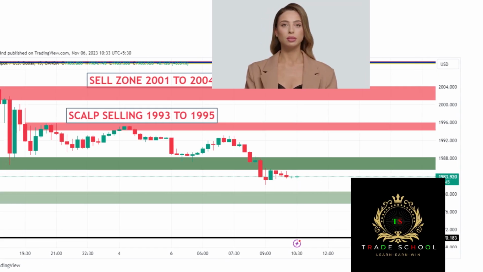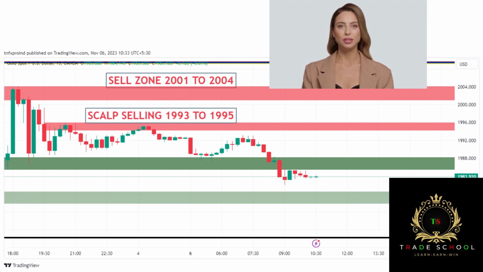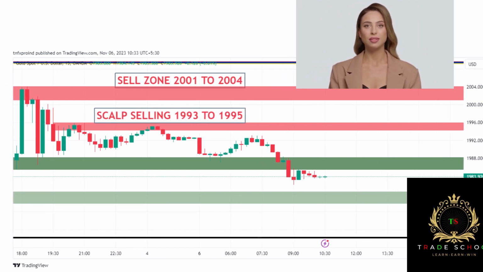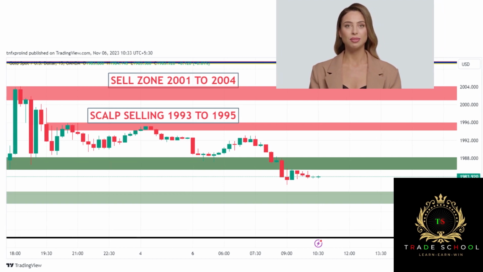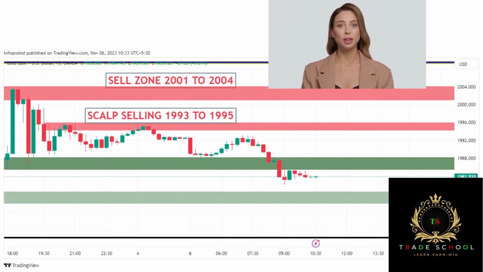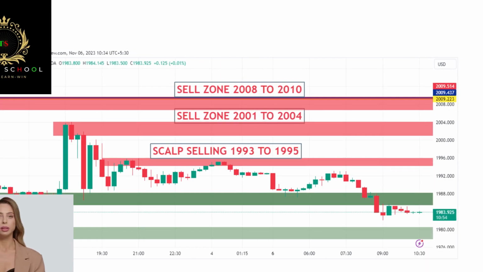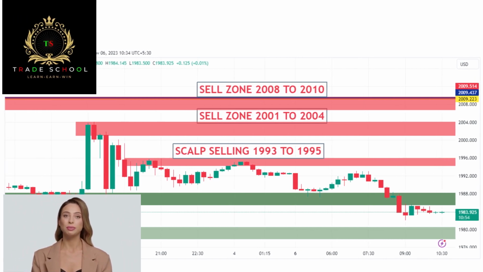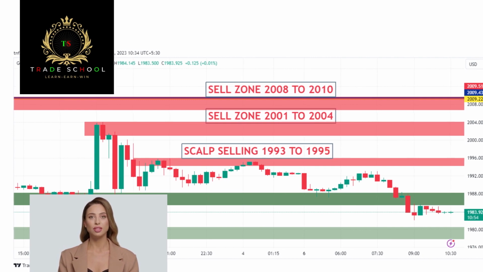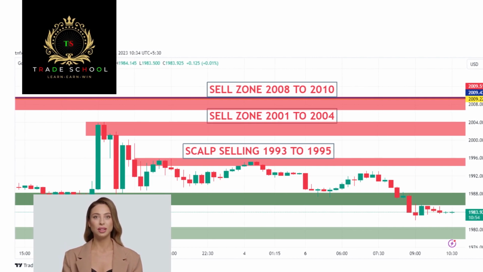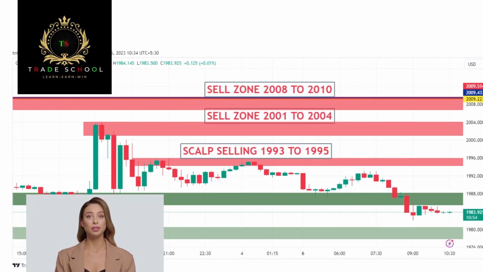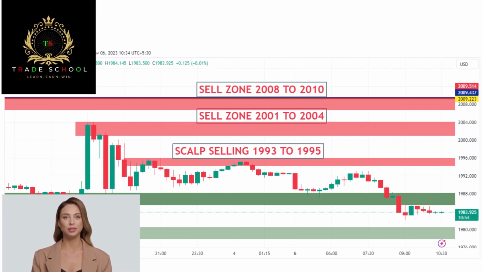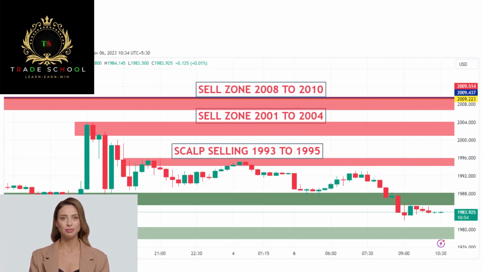We have marked the sell zone in the range of 2001 to 2004. We can try to sell gold in the range. We can expect 30 to 40 pips profit here. Since gold fails to break the 2010 range, it acts as resistance. So we can try to sell gold in the range of 2008 to 2010 with proper stop loss. This is the best sell area for traders until it breaks 2010.